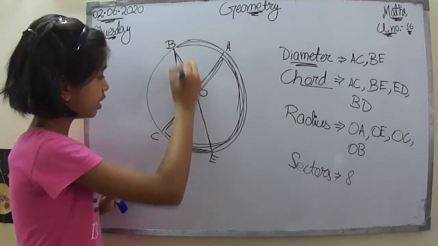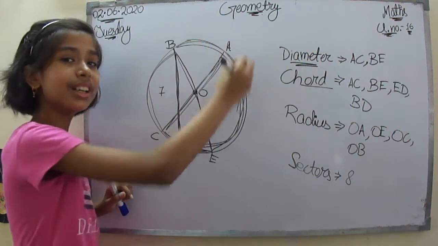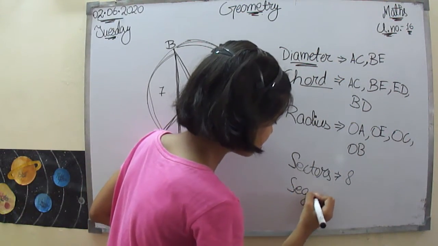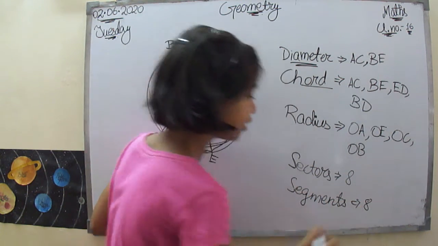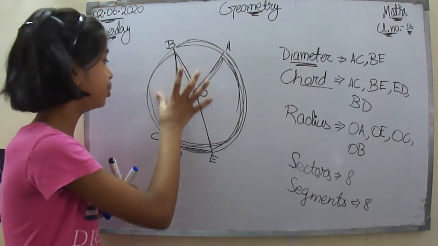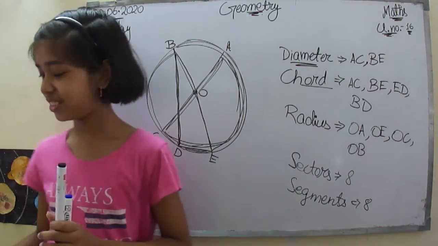This one over here, 7 and the left out 8. So there are 8 segments also. So now I think that this is clear to you. And now let's move on to the other question.